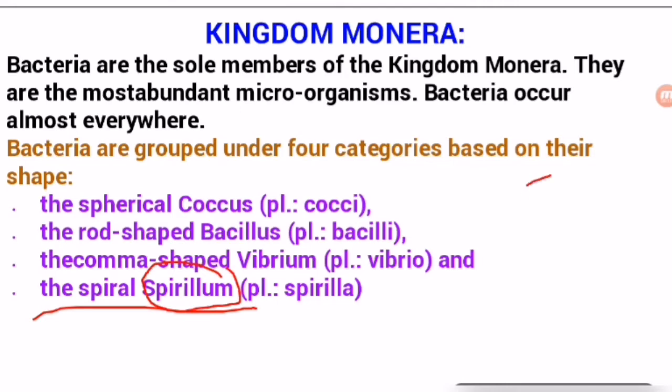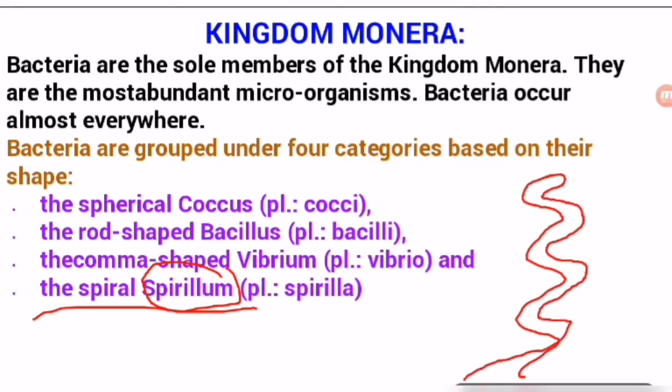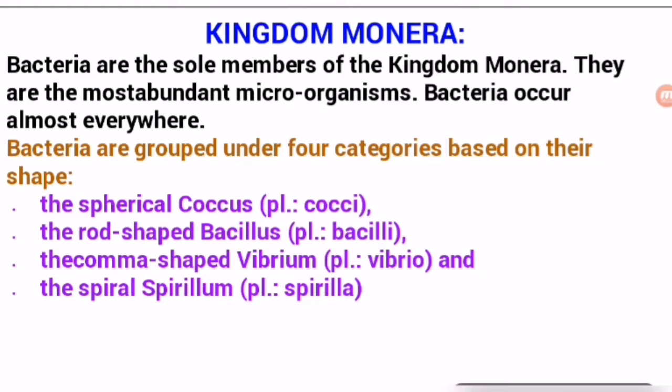So what is the structure of spiral bacteria? Just like it. So this is a spiral bacteria. Spiral bacteria is known as spirillum. Now I want to tell you the example of Vibrium: Vibrio cholerae. Vibrio cholerae is the bacteria which causes cholera. Cholera is the disease which occurs in human beings. So Vibrio cholerae is the bacteria which causes the disease in human beings.